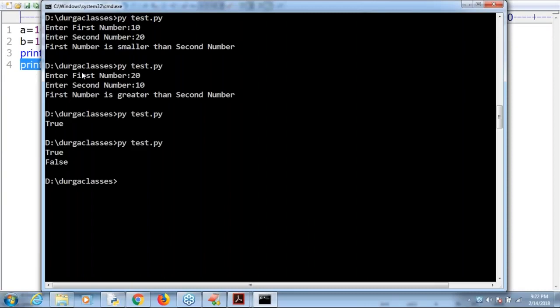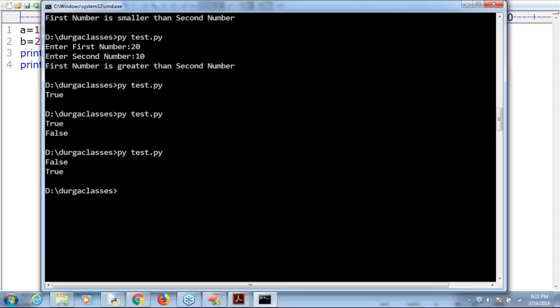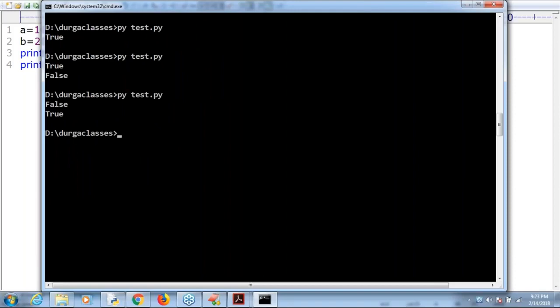Are you getting it? So now just observe that a value is 10 and b value is 20. Can you please tell what is the answer in the first case, whether a and b both are pointing to the same object? False, because a value is different and b value is different. a is pointing to some object, b is pointing to another object. Both are different, right? What about a is not b? True, because both are not pointing to the same object. That's why True is the answer. Observe, by default we are going to get False followed by True. Clear, right? Are you able to understand?